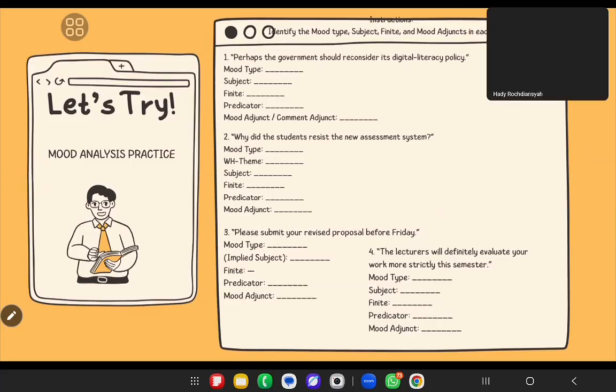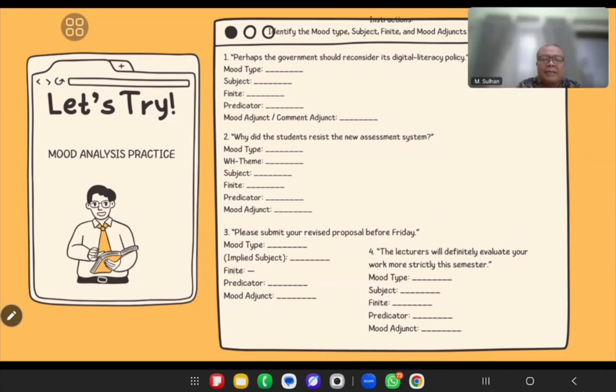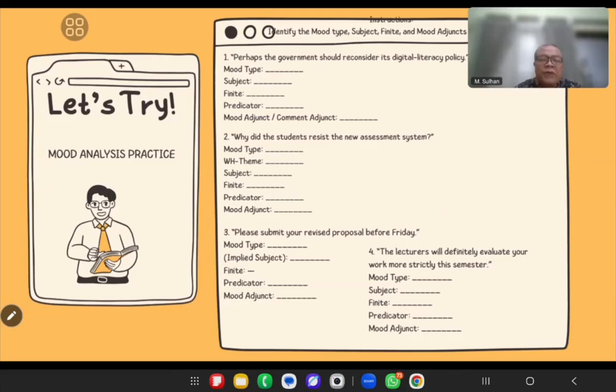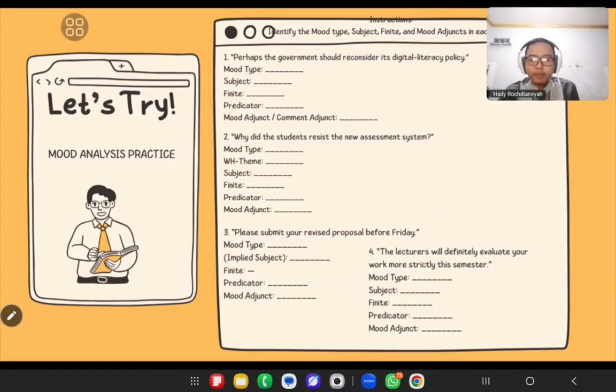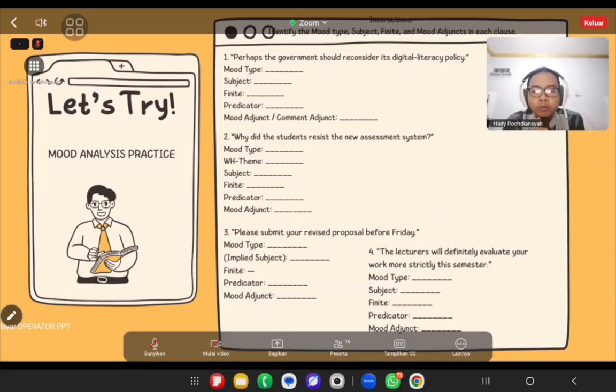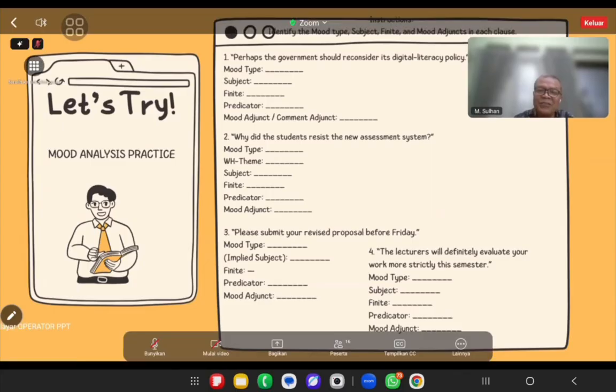That's great, Miss Hida. Well done to all of you for analyzing it. Before going to the next slide, I want you to go back to number 3. Please pay close attention, especially to the finite and the predicator. Do you find the finite here? Do you have the finite or not in number 3?